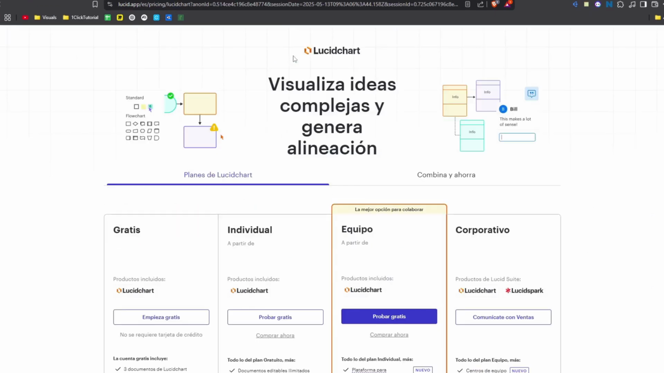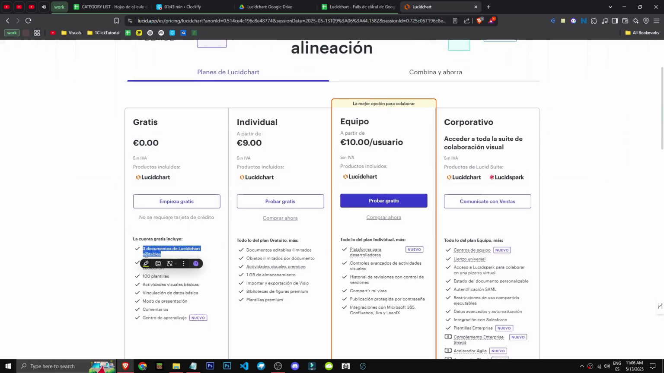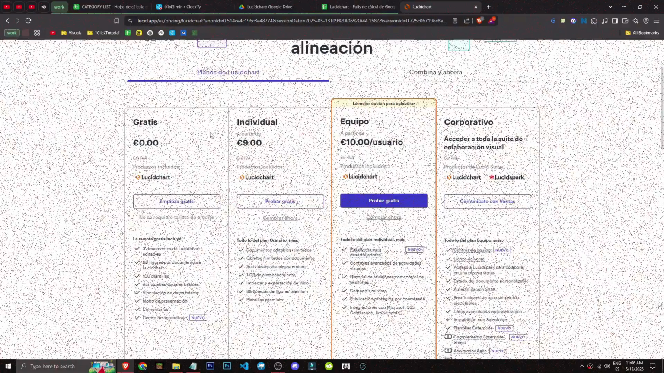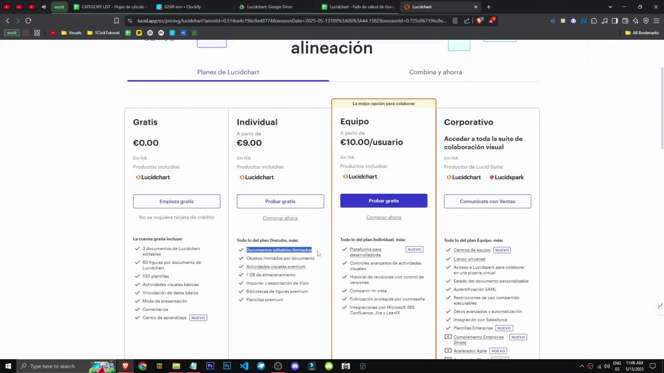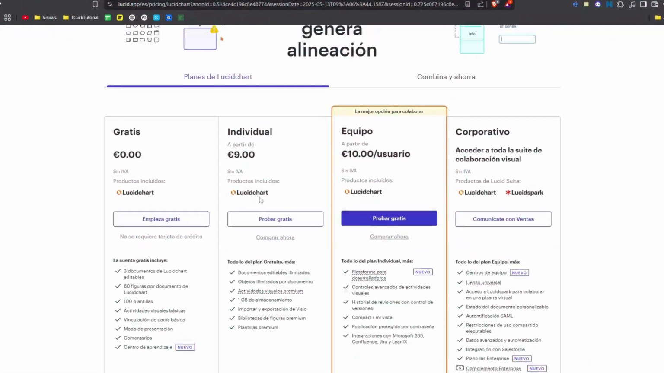Pricing-wise, it's free to start. €0 gets you 3 editable Lucidchart docs, 60 shapes per doc, and 100 templates. For €9, you get the individual plan, unlimited docs and objects, premium visuals, 1 GB storage, plus import export. Pretty good deal, right? Team pricing is €10 per user. So that's the gist of it.